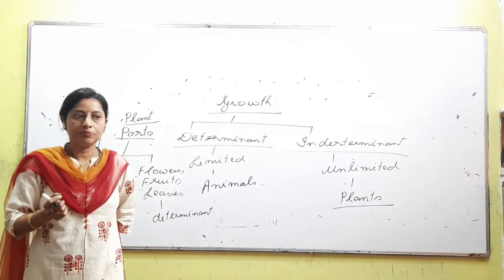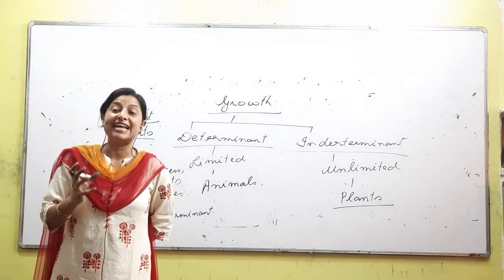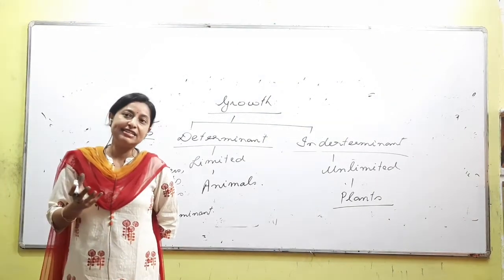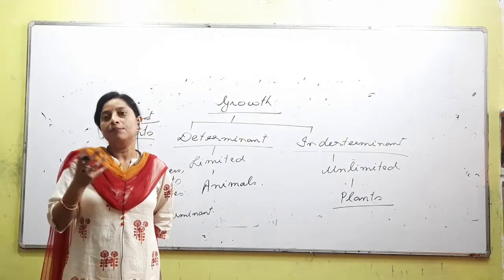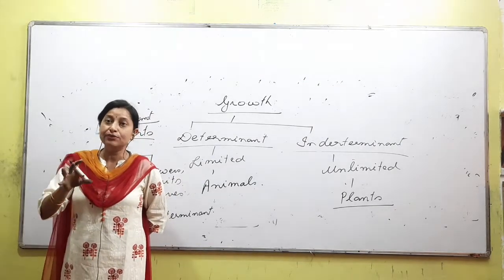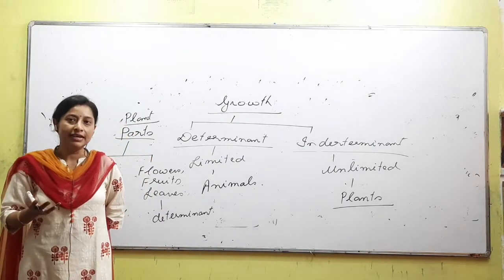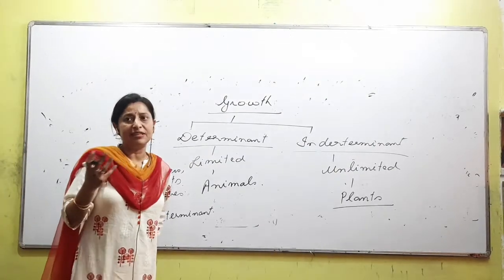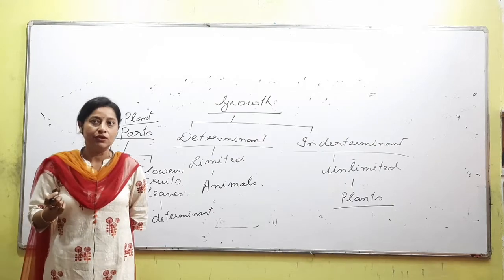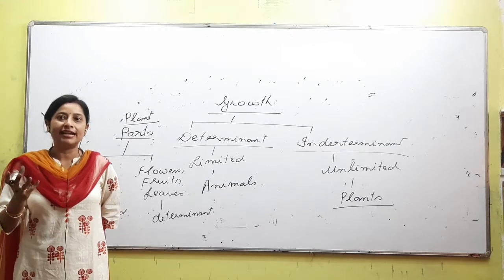Yes, they will be formed, but I am talking about that shape and size of that mango. The size of a mango is specific. That does not mean that every year, or if you, with the help of certain types of chemicals or hormones, keep the fruit on the tree, normally once it gets ripened it will fall off. But with the help of chemicals, maybe you are doing something artificial and you have kept that fruit for 2 years. Does that mean the mango will become very large like a pumpkin?